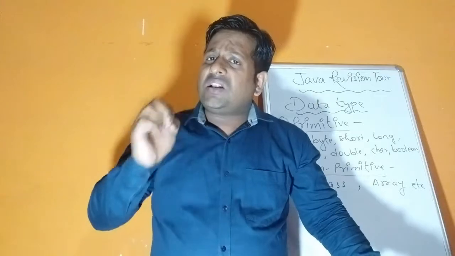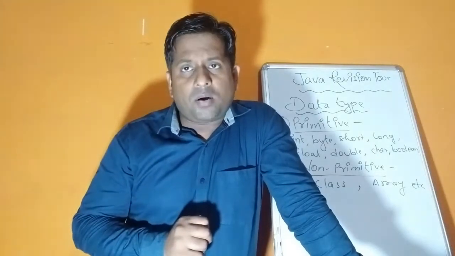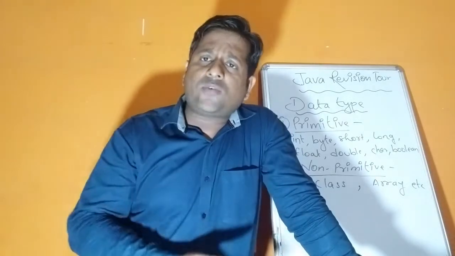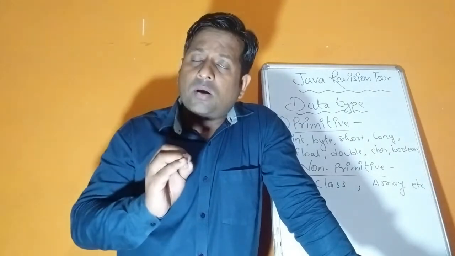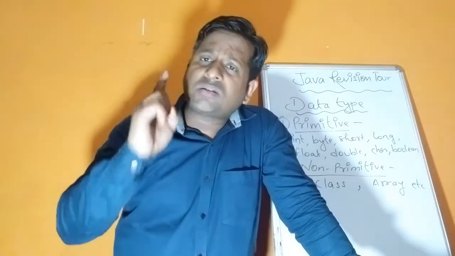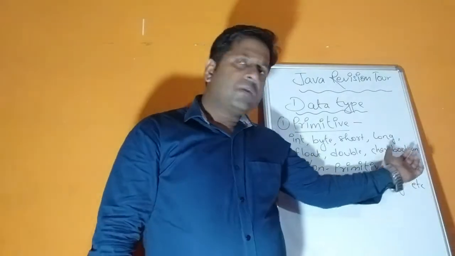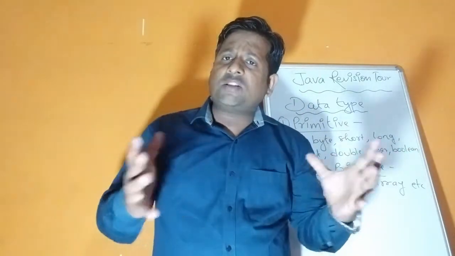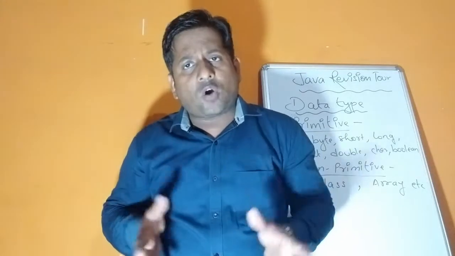Char. Char is used to store a single letter, a single individual letter or character. But it should be enclosed inside single inverted commas. It can be a number, an alphabet, or any symbol, but always inside single inverted commas. And it is only used to store a single letter. That is char. Boolean can store either a true or false value. Boolean is true or false. The default value of Boolean is false.